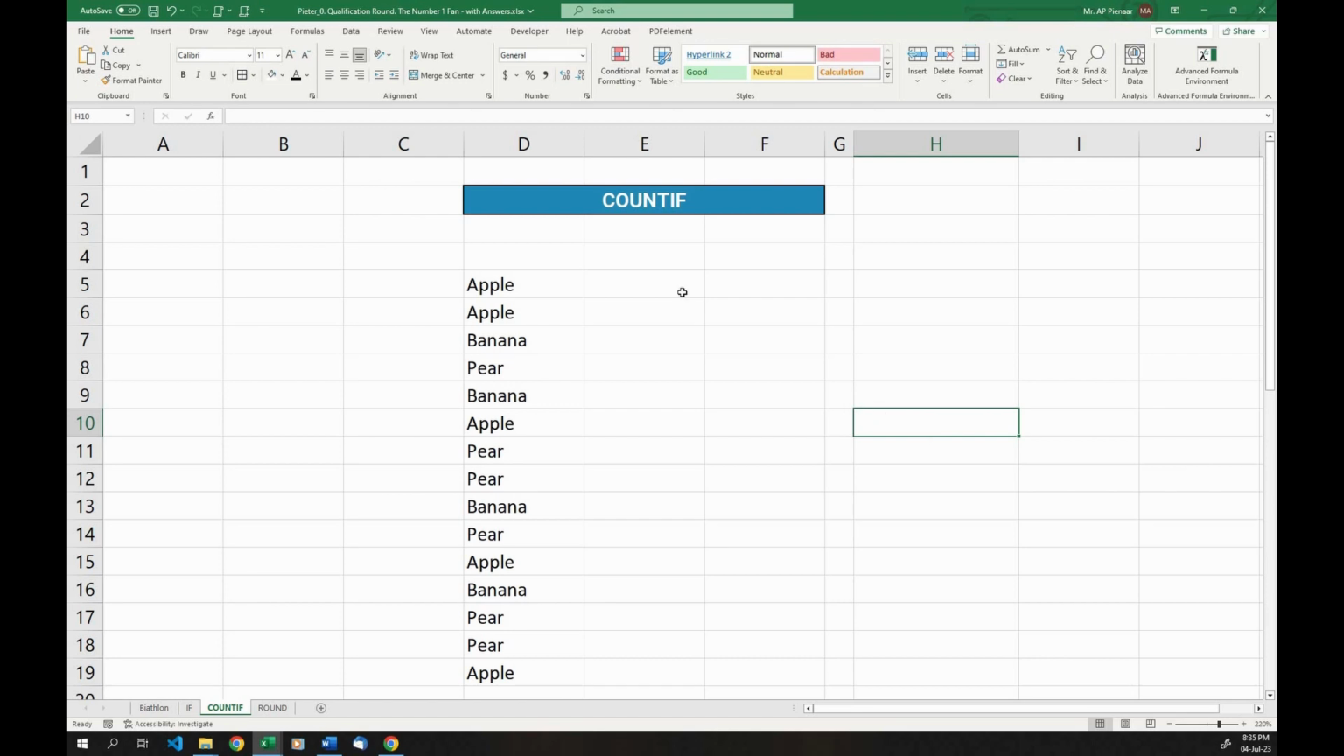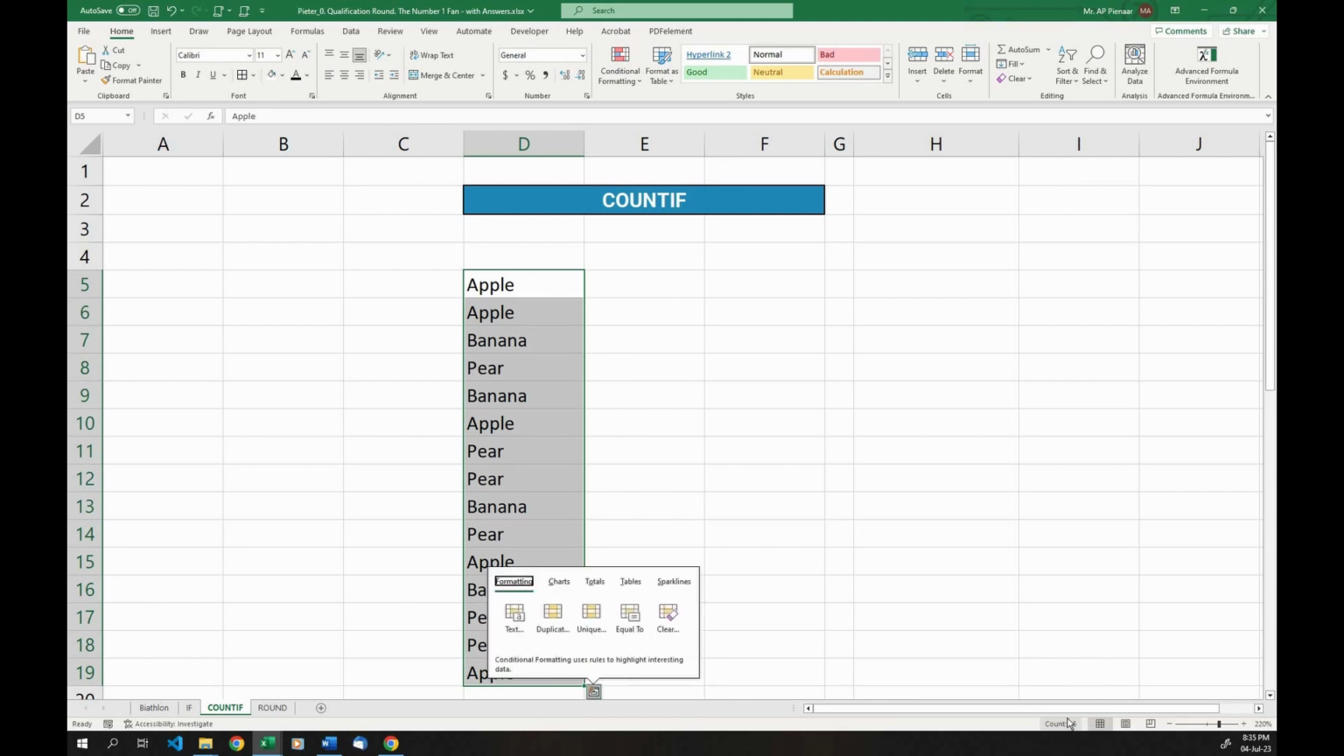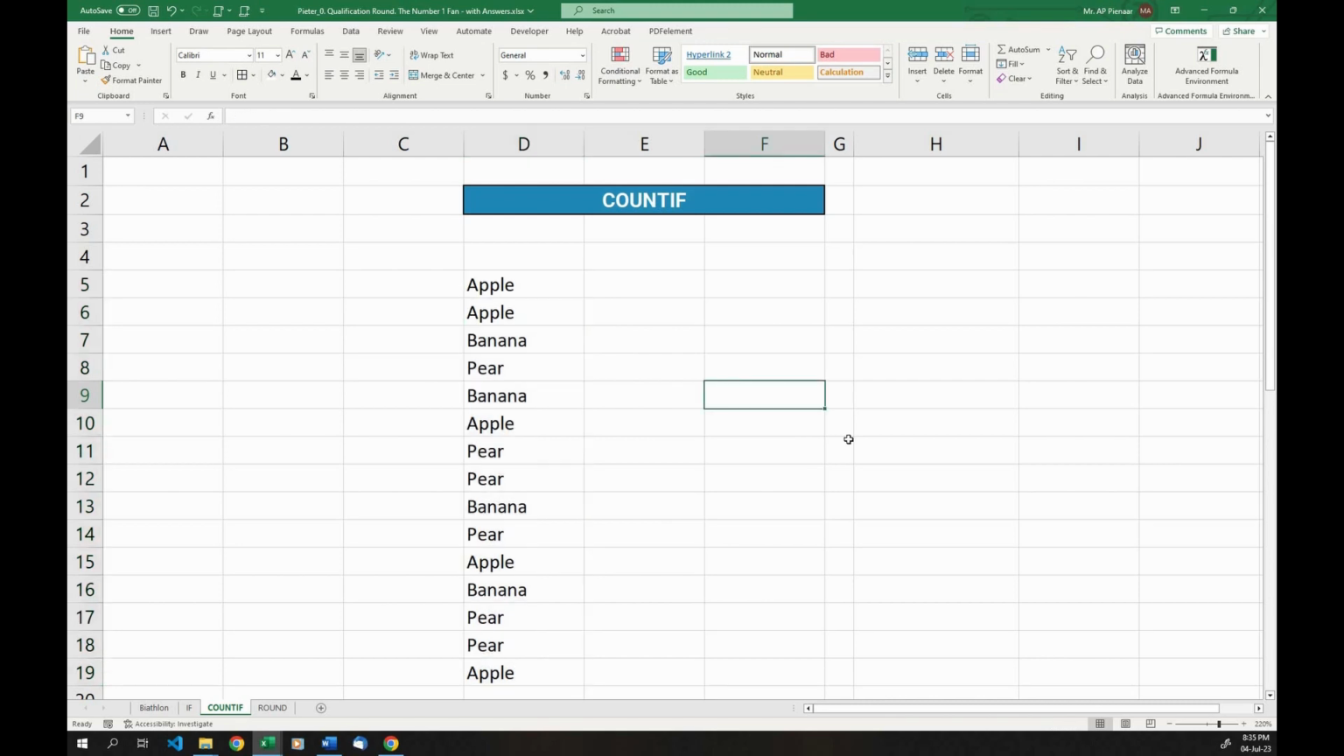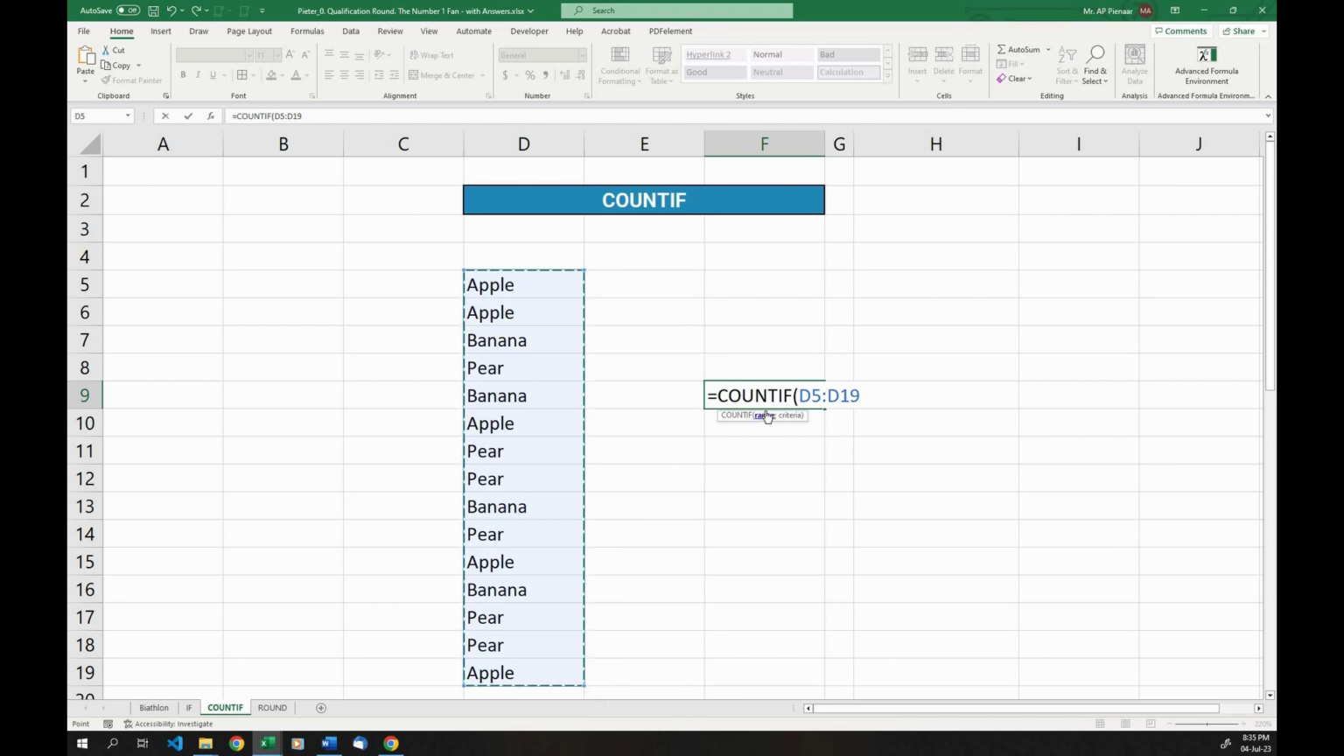The next formula is called COUNTIF. Okay, so here we have a bunch of cells. If we select all of the cells and we look down here, we'll see that there's a total of 15 cells. But we want to know how many of these cells say the word apple, how many say banana, and how many say pear. So the formula you use is called COUNTIF. It essentially says count how many there are in this range. So the first thing you select is a range, and the second thing is what criteria.